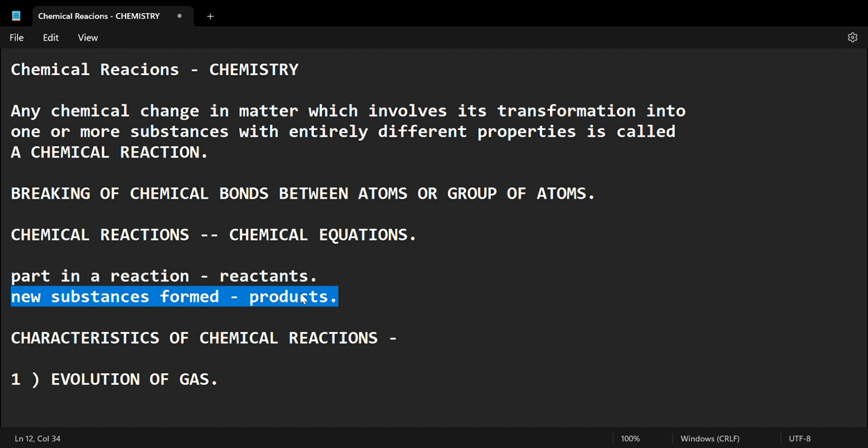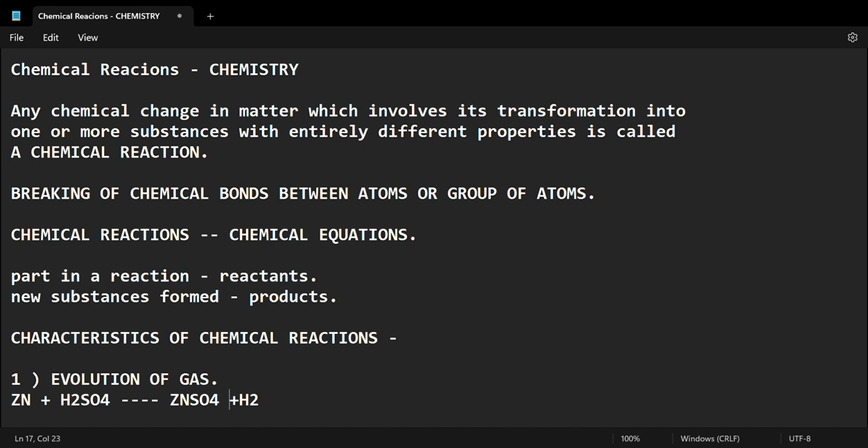Now let me give you an example. Zinc plus H2SO4 becomes ZnSO4 plus H2.